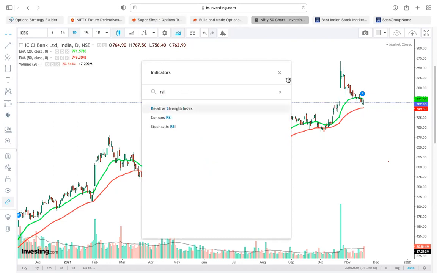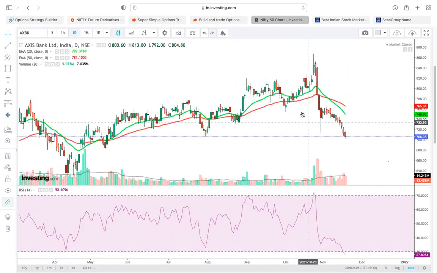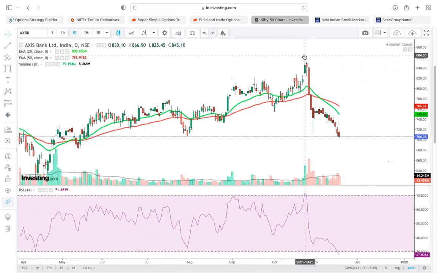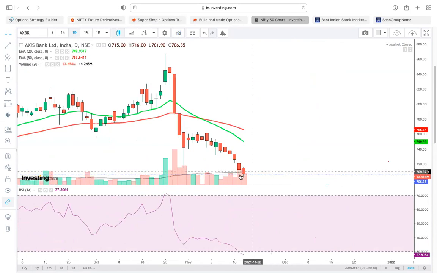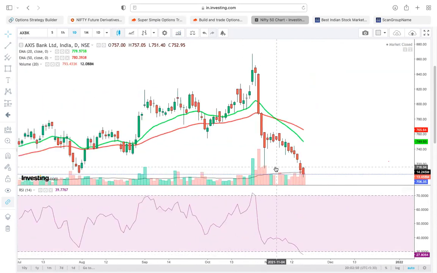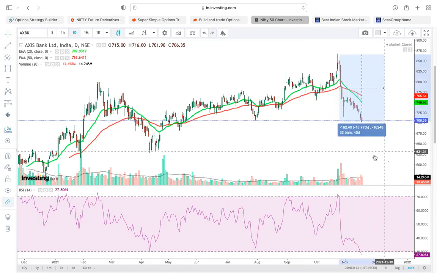So RSI of Axis Bank, if you see, everyone, even I thought it would give a lifetime breakout, but it gave a choke. It went to the all-time high, but results came. It is falling like anything. Even now, RSI has come below 30. Definitely, if you're a long-term investor, buy some stock of Axis Bank. If your vision is at least 3 or 6 months, as per the RSI technique, it's a blind buy. Axis Bank, being a blue chip Nifty 50 company, has corrected from the peak almost 18%.